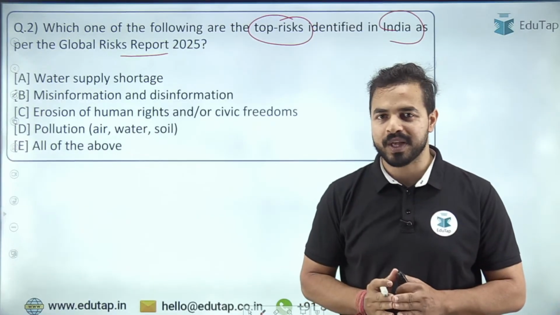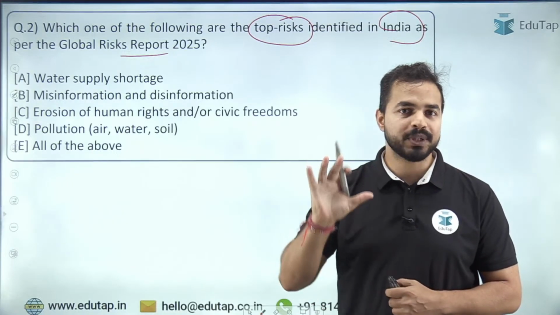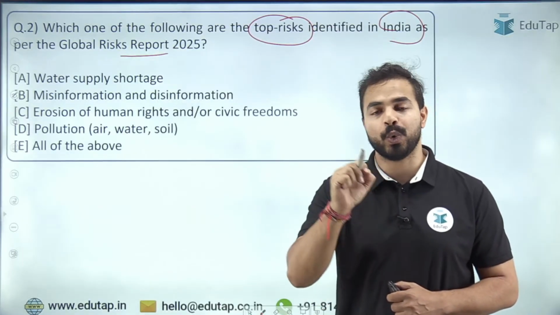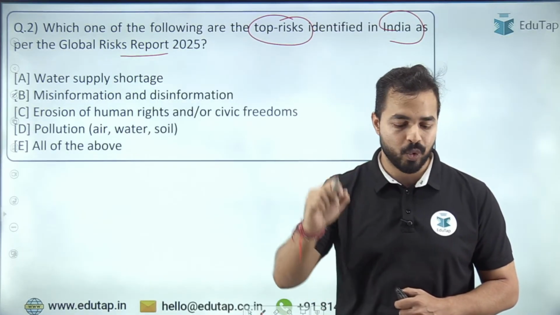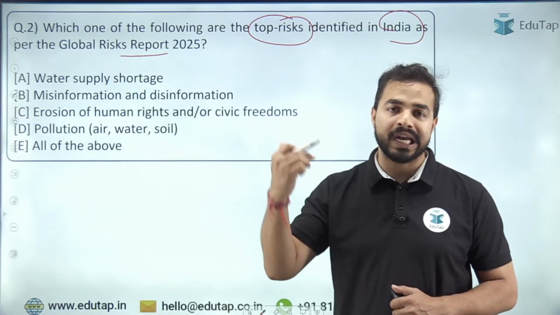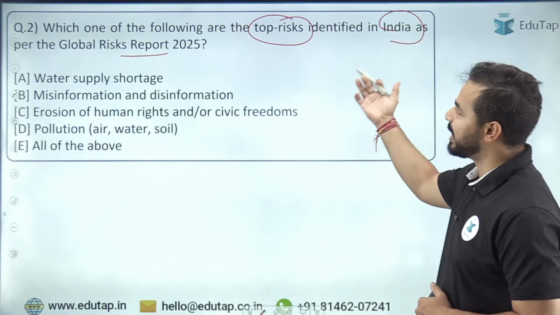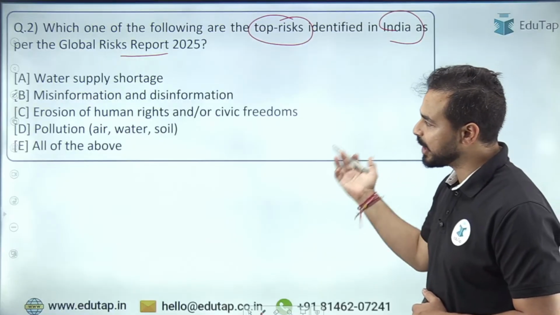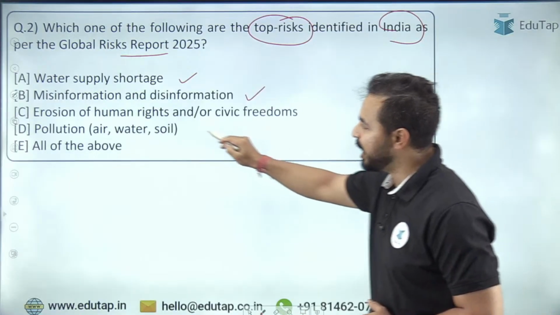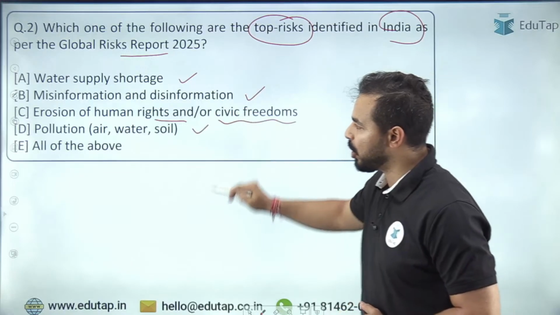We always tell you that whenever we are covering any report, there are 5 dimensions to it, and apart from these 5 dimensions, one of the very important is the key findings related to India, the key details related to India. What is India's position? What exactly are the different changes which have happened in India with respect to that report? That is very important. And here you need to identify the top risks identified in India as per this report, which includes water supply shortage, misinformation and disinformation, erosion of human rights and or civic freedom, pollution, air, water, soil, or all of the above.